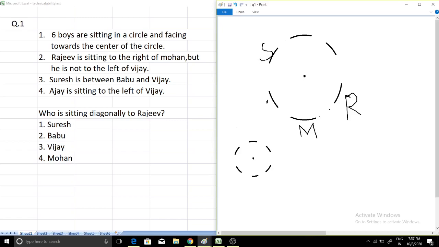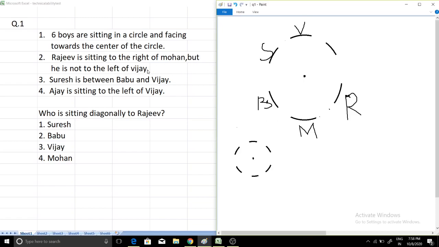Suresh is here. S for Suresh. And between Babu and Vijay, I have put Babu here and Vijay here. And one more thing, in part 2 there is one more condition, that is Rajiv is sitting to the right of Mohan. It's okay, Rajiv is sitting to the right of Mohan, but he is not to the left of Vijay. Okay, we will see this part later.